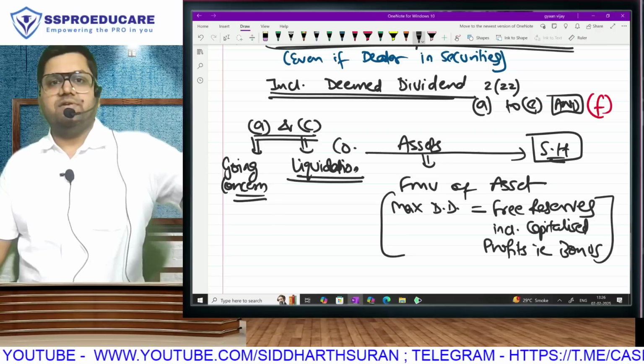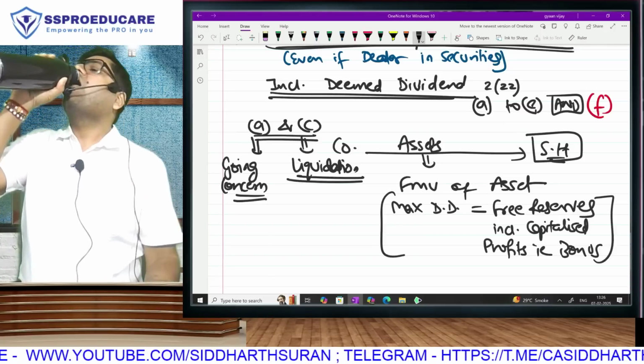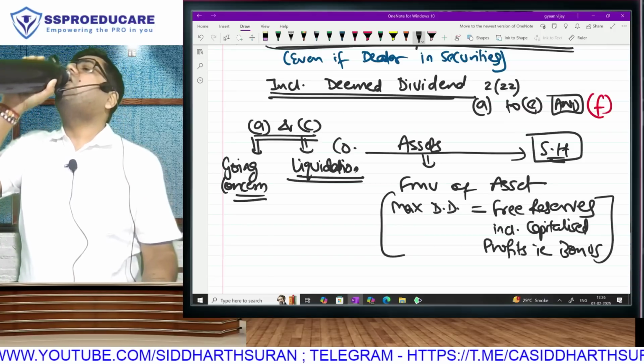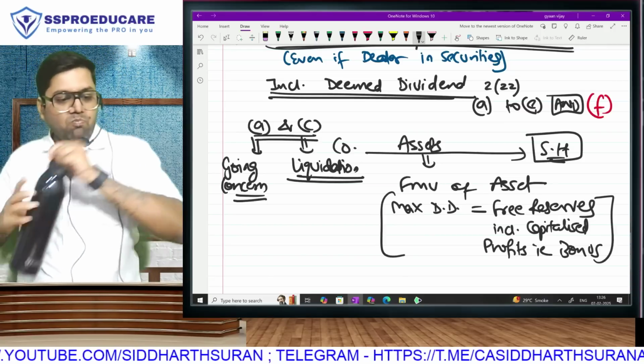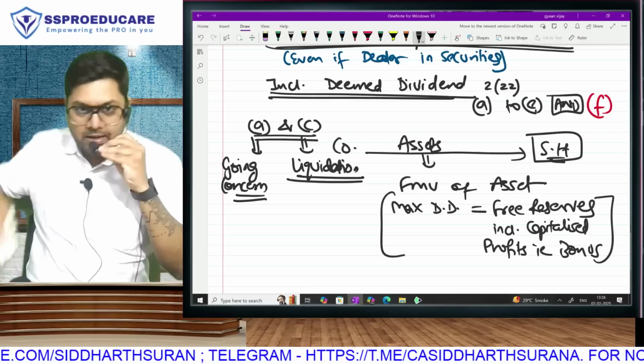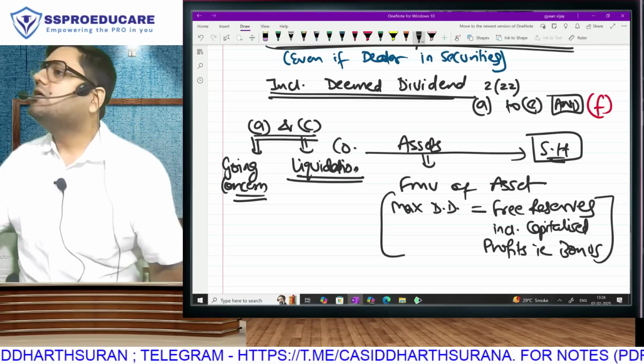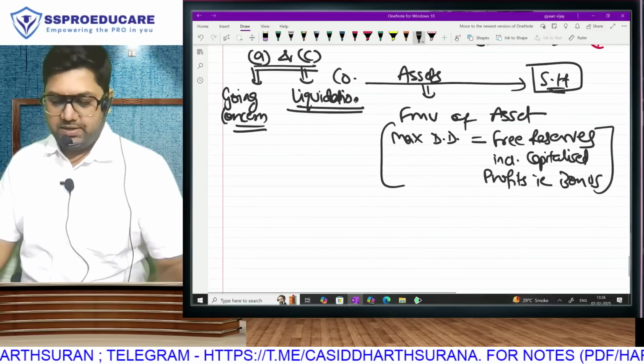There is no change in the dividend part. The change is only in the capital gain part. Is that understood? Friends, is that understood? Fantastic.